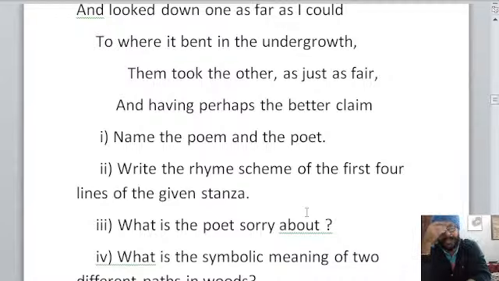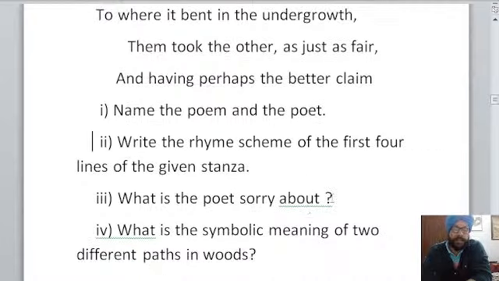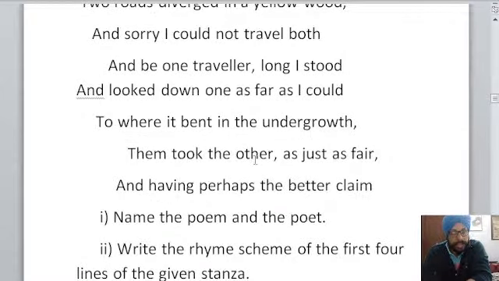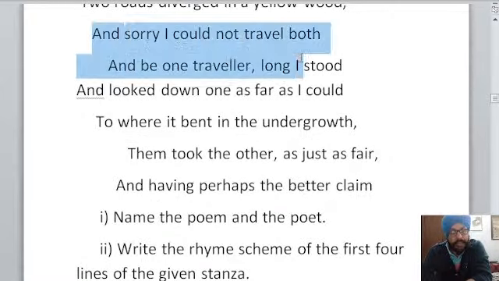Akashdeep, the question was the rhyme scheme. It was not about the figure of speech. So I think you had misunderstood the question. Rhyme scheme is like A B A B, and let me see. And sorry, I could not travel both.